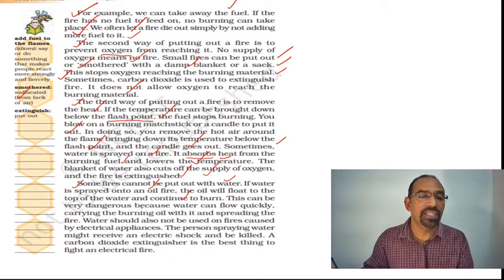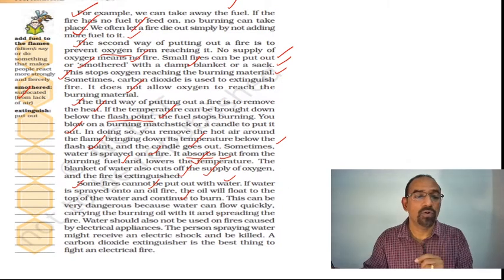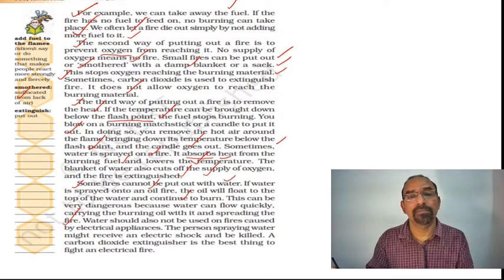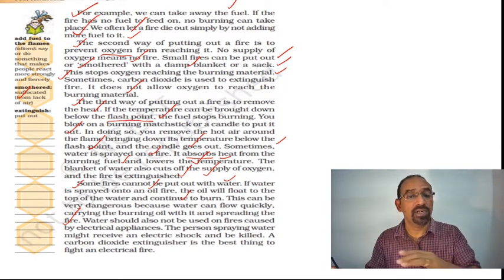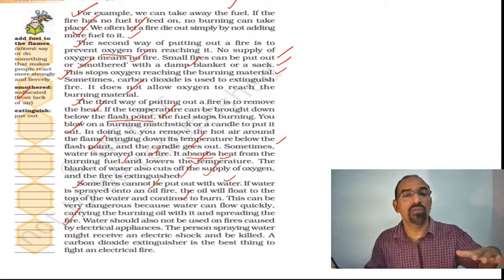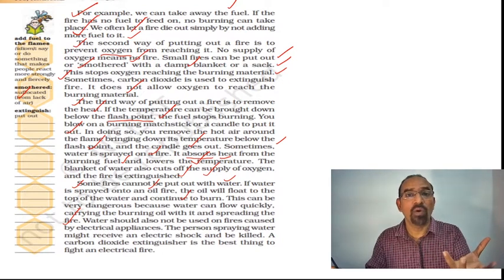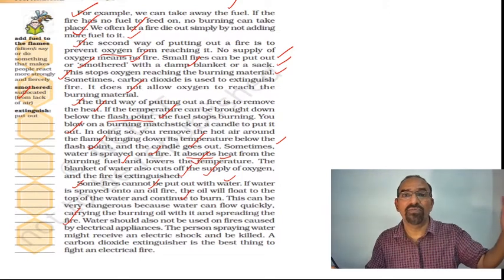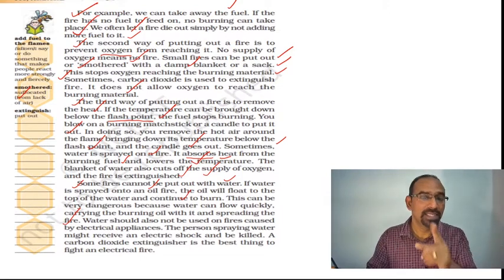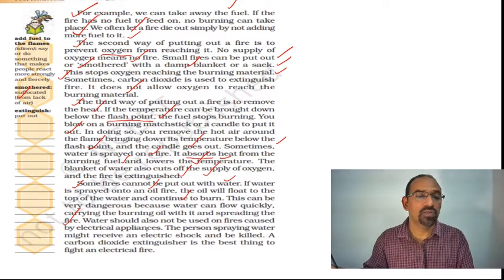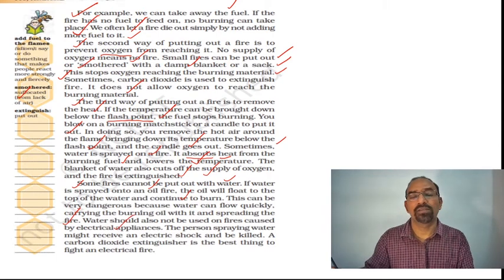This can be very dangerous because water can flow quickly, carrying the burning oil with it and spreading the fire. Sometimes it causes spread of the fire because when we pour water, water starts flowing, and the burning oil floats at the top of that water, and it takes the fire into other places. That's dangerous. Water should also not be used on fires caused by electrical appliances.